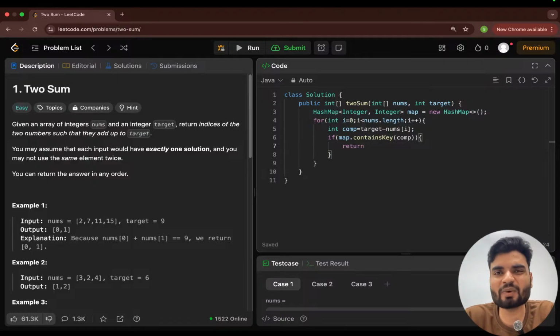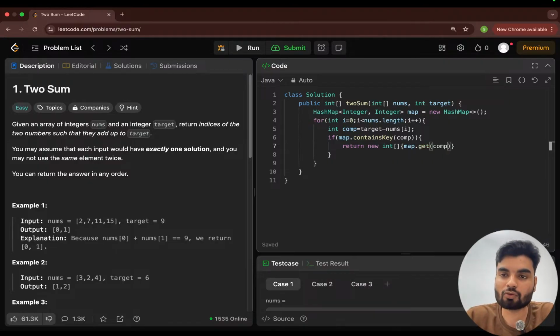So now in this case I can return my output. You have two ways: either you create an external array and put the values at the 0 and 1 index, or you directly return here. I'll directly return because I want to tell you the new syntax. That's how you return an array: new int array, and here I'll put the values. The first value is the one stored in the map, so map.get of that complement. The other value is i, because at the ith index I have the other value whose complement is available. Yes or no? Cool.